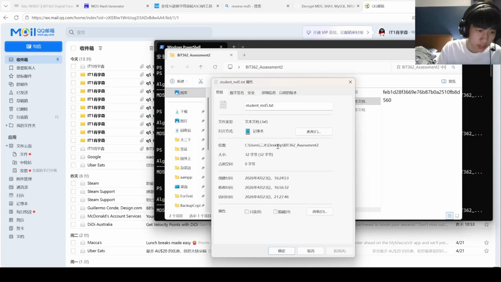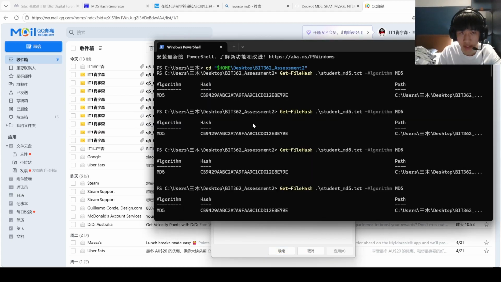Okay, let's focus on question 4. Please note that my system language is set to Chinese, so the settings will be displayed in Chinese throughout this demonstration. I changed the file attributes to read only and hidden. The hash did not change. You can see it did not change.